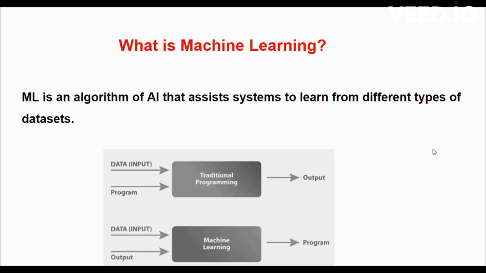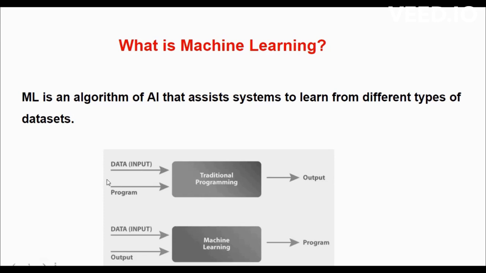In this YouTube channel, I am going to explain and implement AI, ML, and deep learning projects. So before implementing the projects, let's understand what is machine learning. Machine learning is an algorithm of AI that assists systems to learn from different types of dataset. So it is a subset of AI where computers learn about different things without being explicitly programmed, meaning in the past computers could only do what we have programmed, but in machine learning they can learn and improve on their own and behave like humans and gain knowledge based on their past experience.